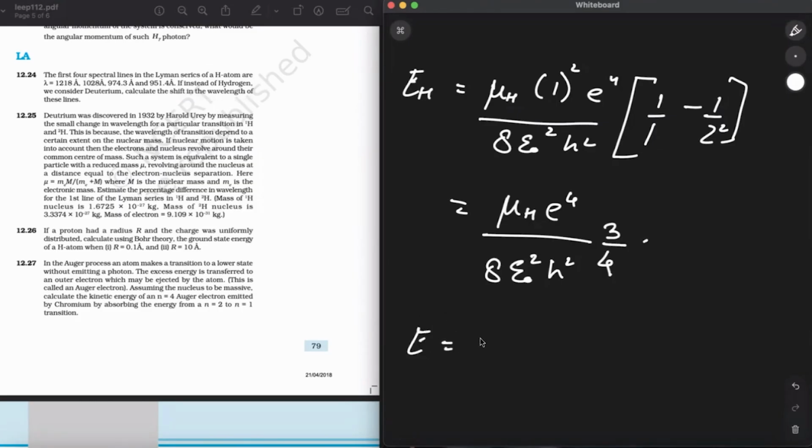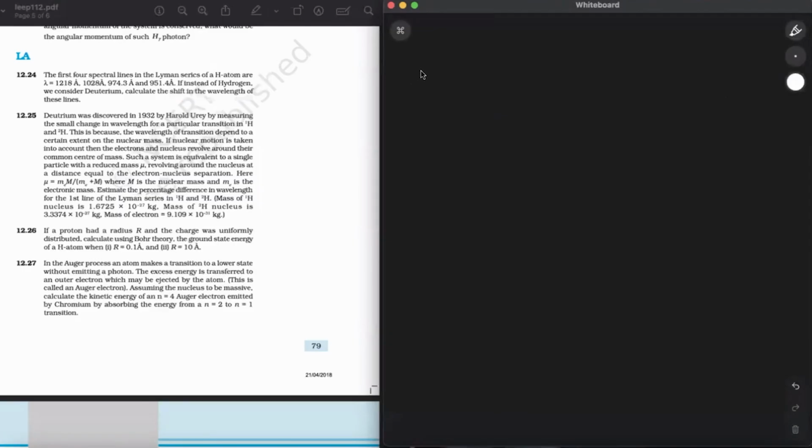Now E can be written as h nu, which is equal to hc over lambda. Same goes for lambda hydrogen, which can be written as hc upon energy of hydrogen. Simple. So lambda hydrogen became easy for me. And simply I can write the mu hydrogen. Mu hydrogen times e^4 over 8 epsilon naught square h cube, times 3/4. Alright, h nu is equal to E, so from there.